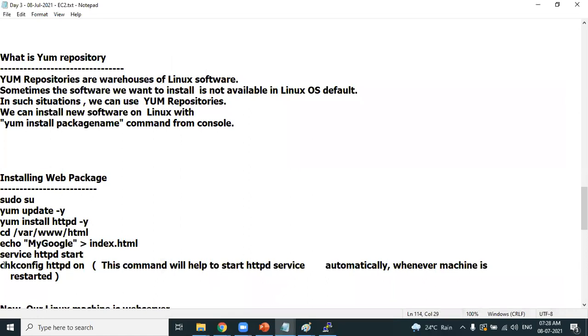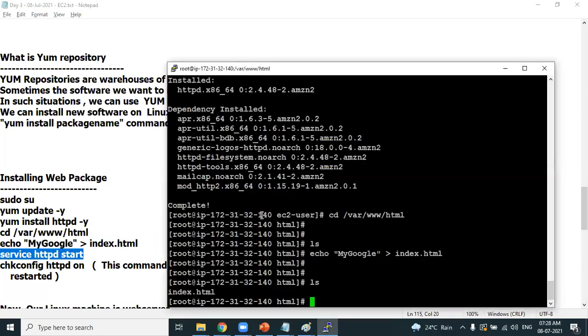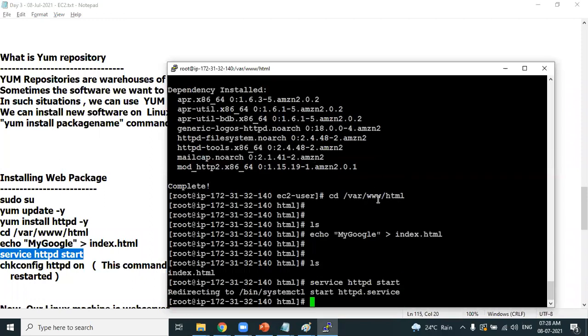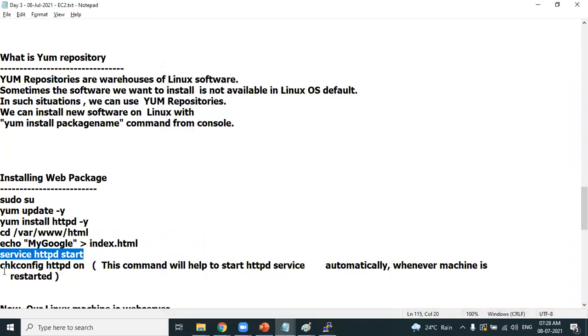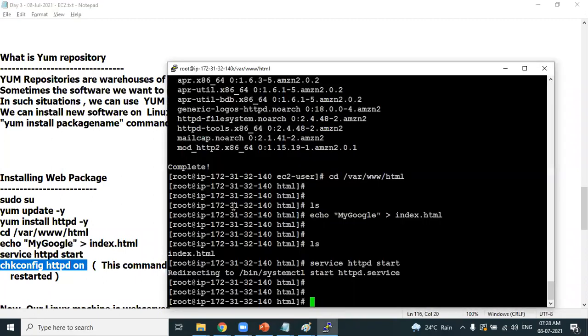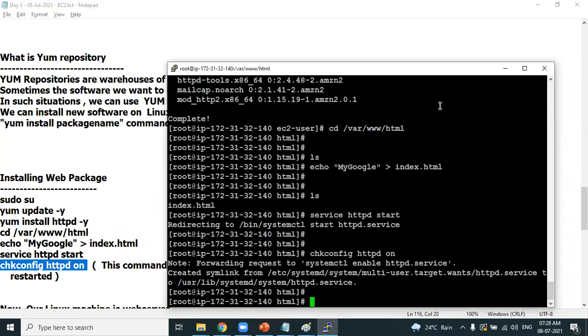Okay, you have to start the httpd. We have just installed it, we have not started it. So this command will start the httpd. Successfully started. Just within a couple of seconds, the httpd package will start. And this command will help you to start it automatically whenever you restart the EC2 machine. That's it.